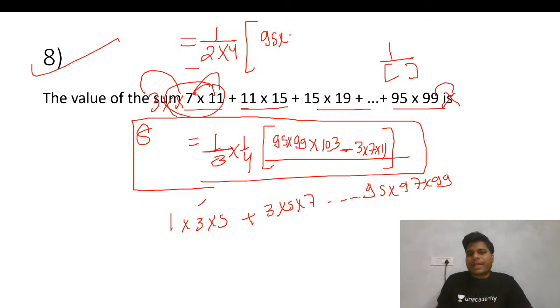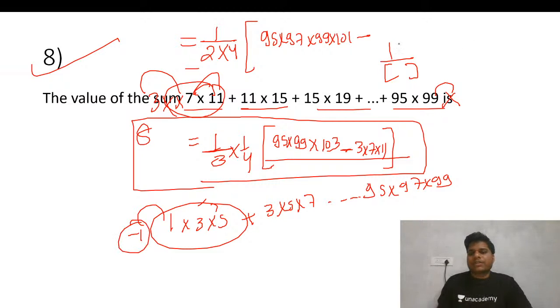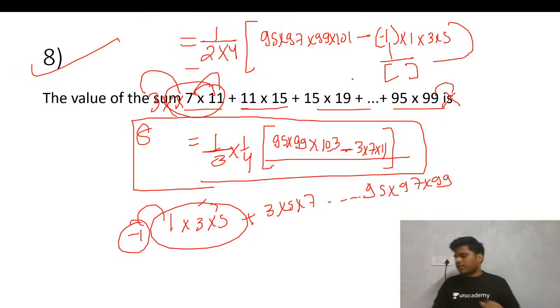So 95, 97, 99 into 101 minus, for the first term, going back by 2, that is minus 1, so 1 minus 1 into 1 into 3 into 5. So this will be the summation for this one.